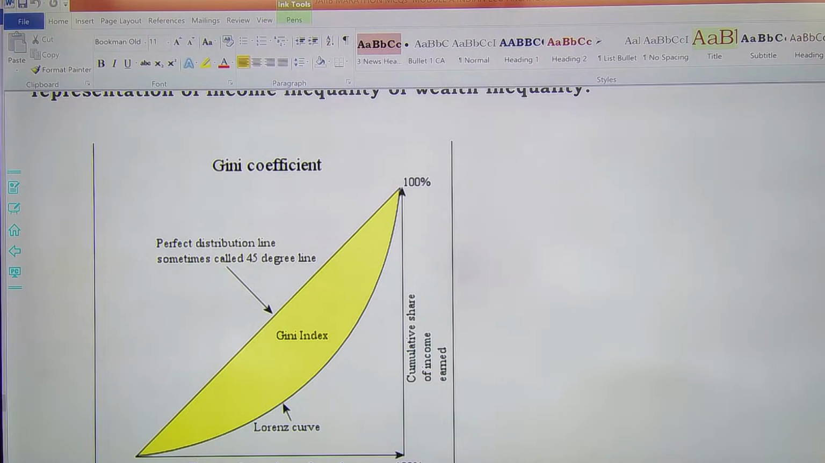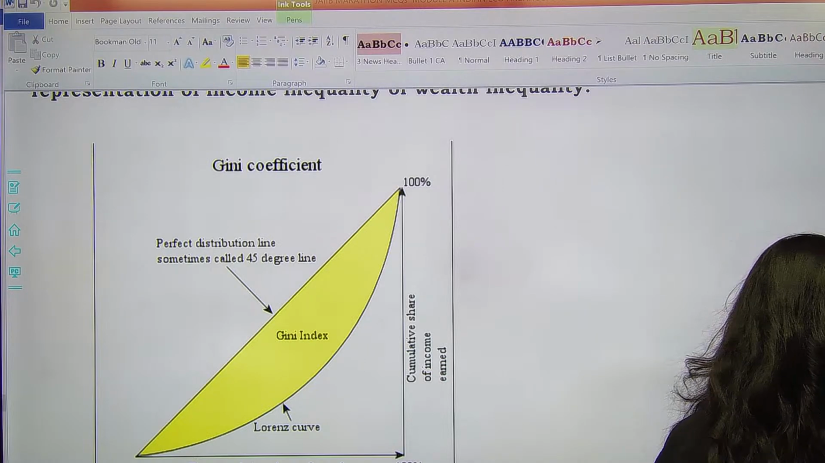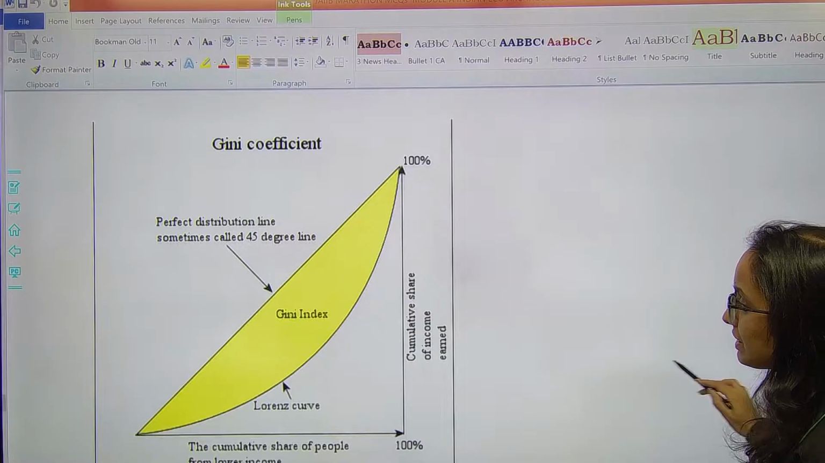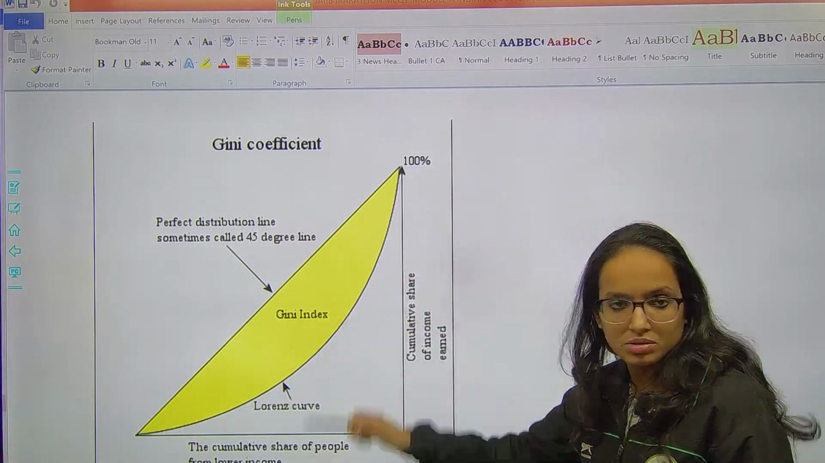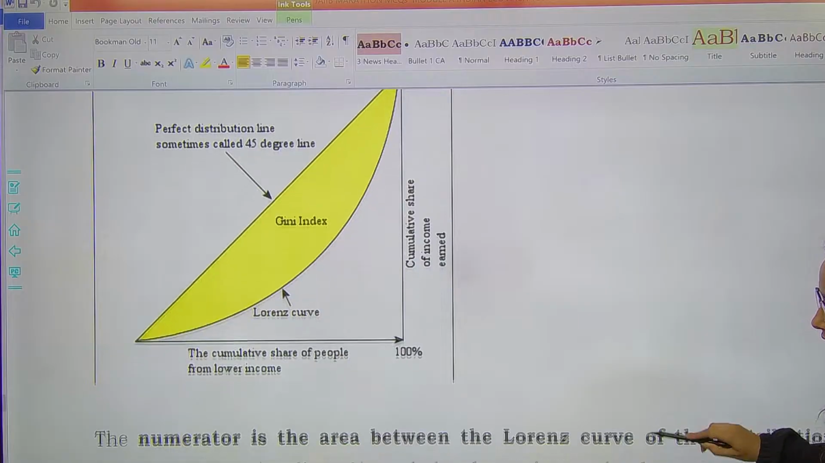no, not J curve, it is Lorenz curve. Income inequality is depicted by Lorenz curve. This is your line of equality and this is Lorenz curve. Remember that, okay?